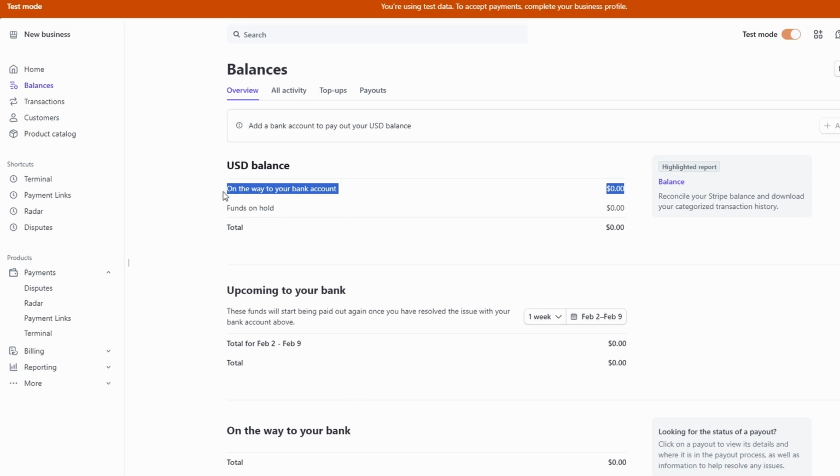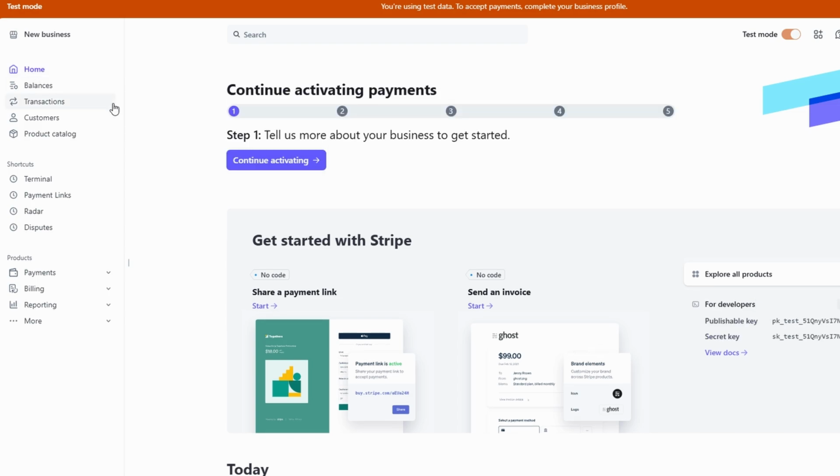Now that your Stripe account is all set up and ready to go, the next step is to start accepting payments. There are several ways to integrate Stripe into your workflow, depending on the type of business you're running and the tools you're using. Here are some common ways you can start accepting payments right away.